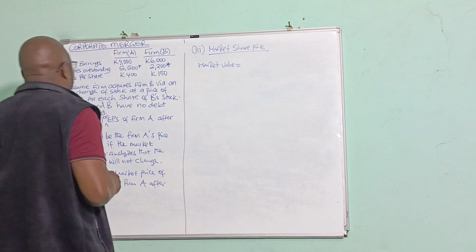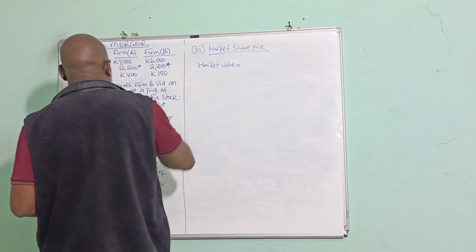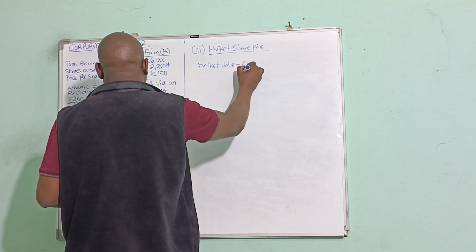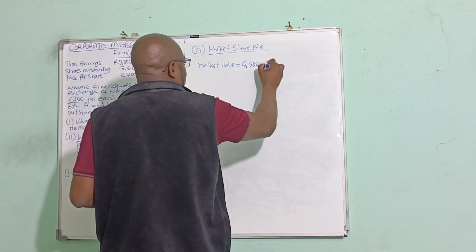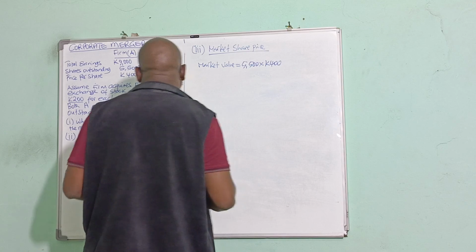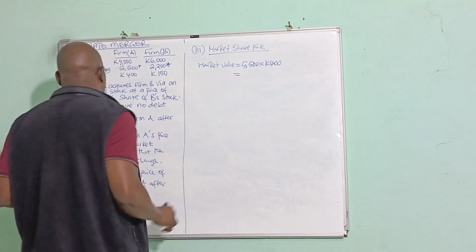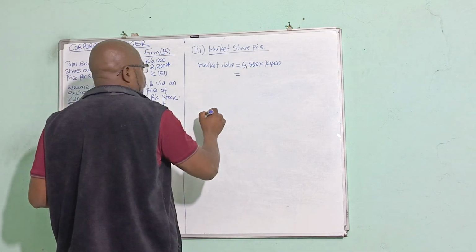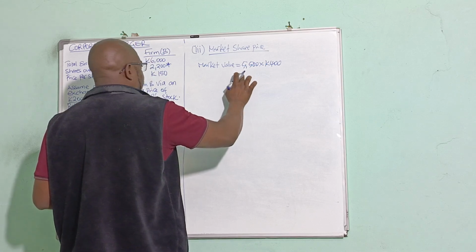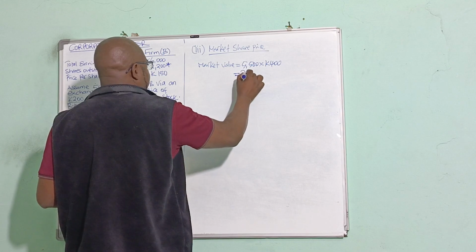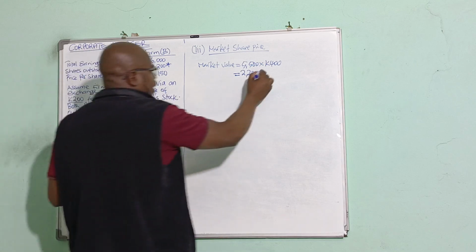So we have 5,500 multiplied by 400, and then 2,200 multiplied by the market price there, 150.